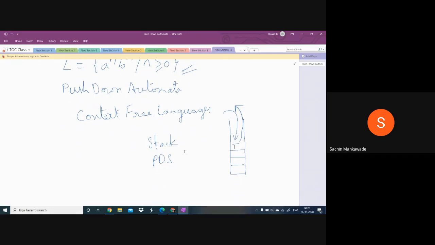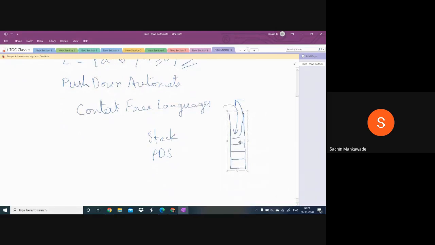Okay, so look at this. The PDA is used to accept context-free languages, and a stack will be used in which we can push or pop the symbols, and this can be used as a memory.